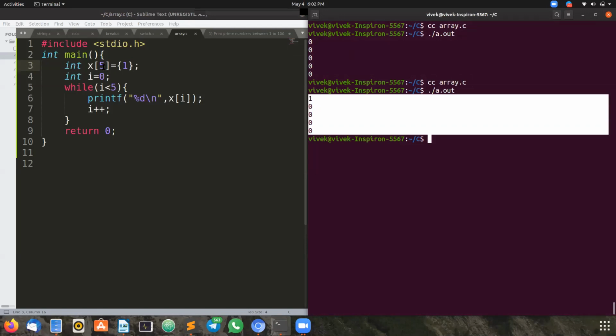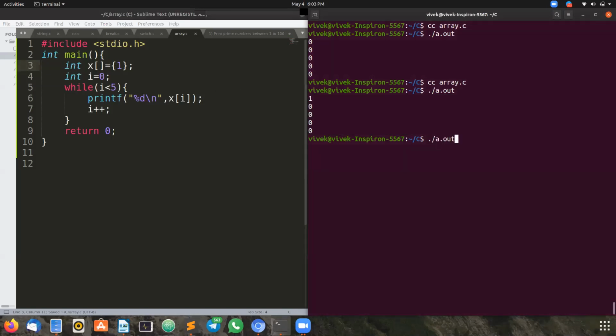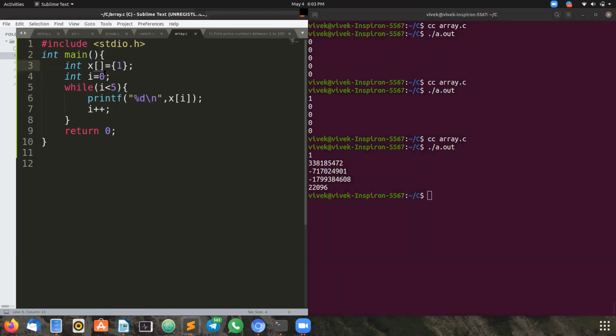In the earlier scenario, I removed the 5 from x. Now see again, I'm removing that 5. Now it will give the garbage value. Print. See, now it is giving the garbage value because I did not put the size of it.